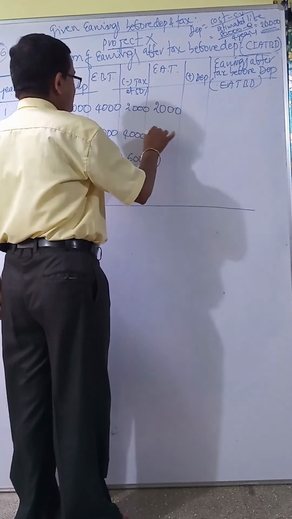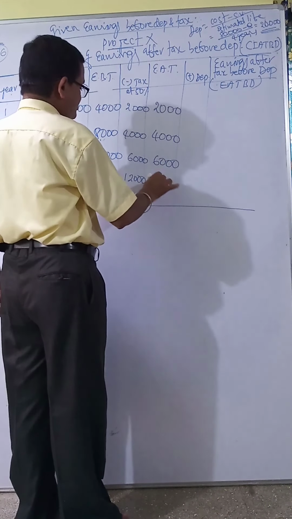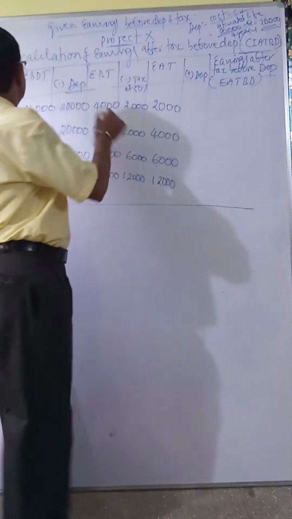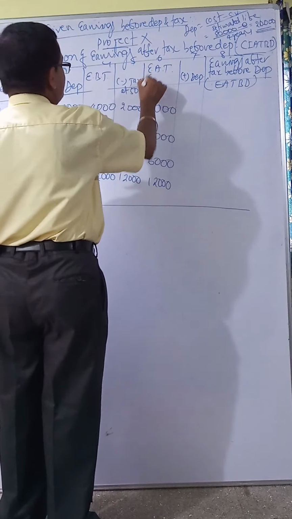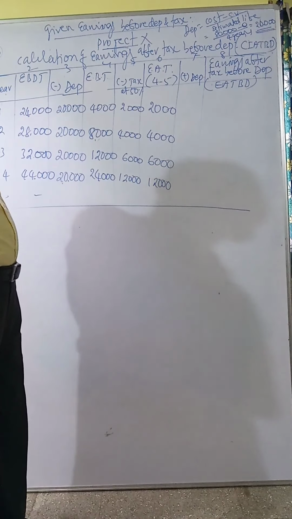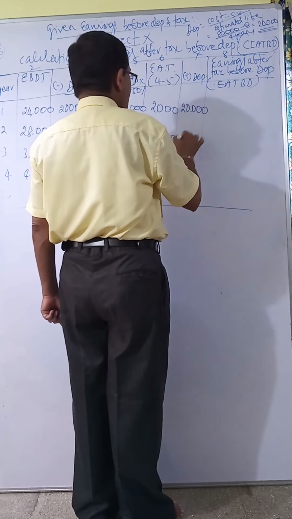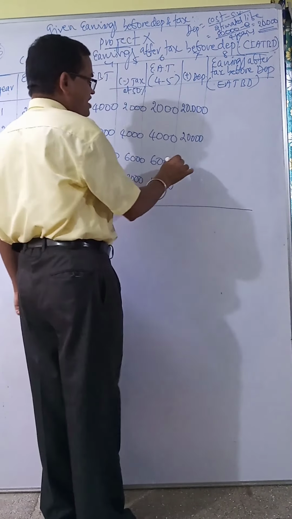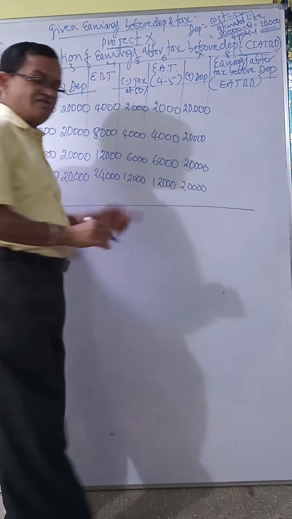This minus this: 4,000 minus 2,000 is 2,000, 2,000, 4,000, 6,000, and this one 12,000. Column 4 minus 5 total. Now add depreciation. Once again depreciation you have to add because we want cash inflow after tax before depreciation. Before depreciation means you have to add depreciation. Every year 20,000 is added.